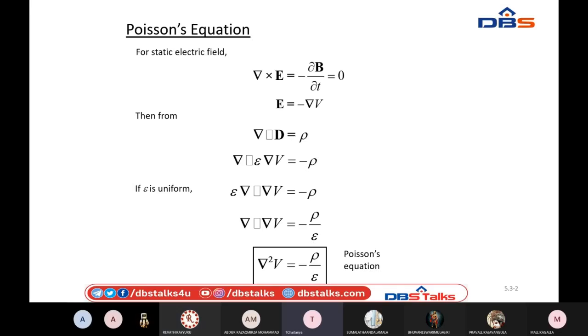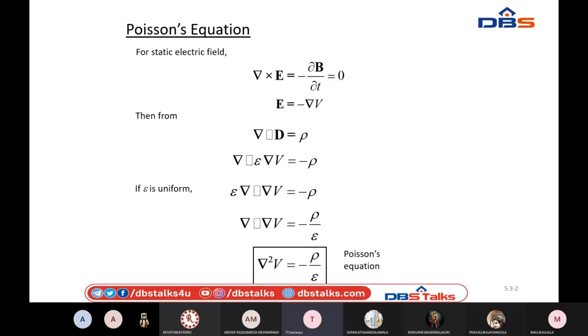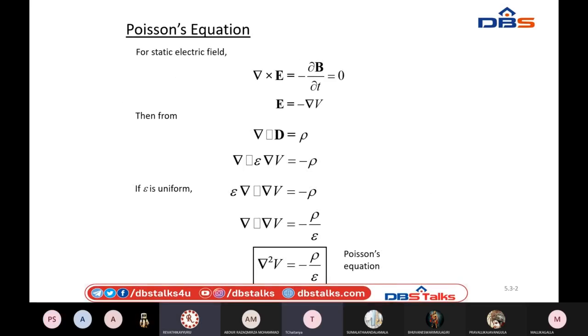So you see here, this is my second Maxwell's equation: delta cross E bar equals minus dou B bar by dou T, equals 0 for static fields. This is the equation which I have found from the concept of the relation between E and V, and we have one more relation for E and V, that E equals minus delta V.